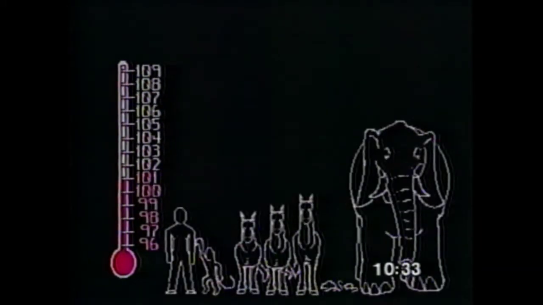The normal body temperature of man is considered to be 98.6 degrees Fahrenheit. The temperature of other animals has quite a range. From 96 to 101 degrees is man, monkey, mule, ass, horse, rat, mouse, and elephant. From 100 to 103 degrees is cattle, sheep, dogs, cats, rabbits, and pigs.